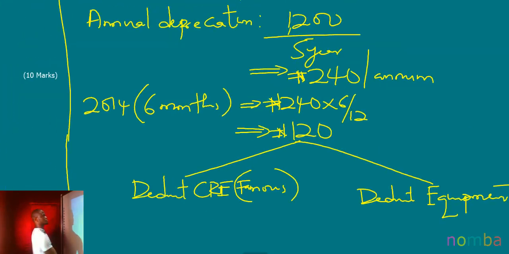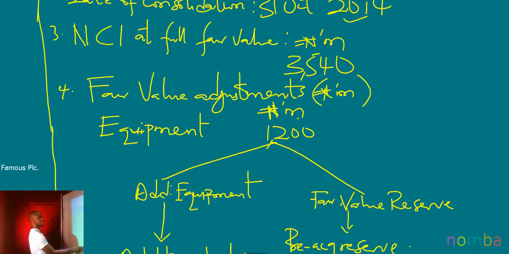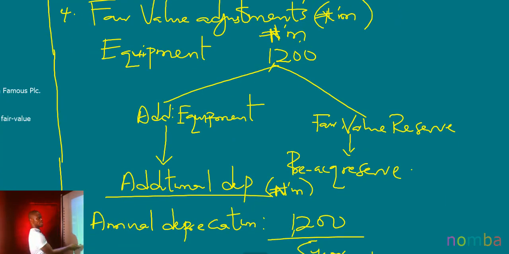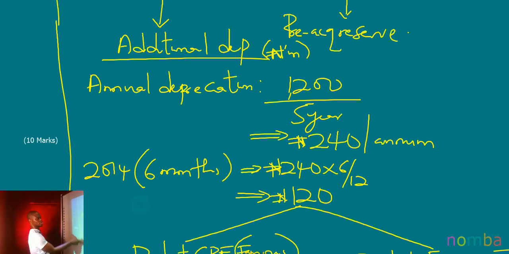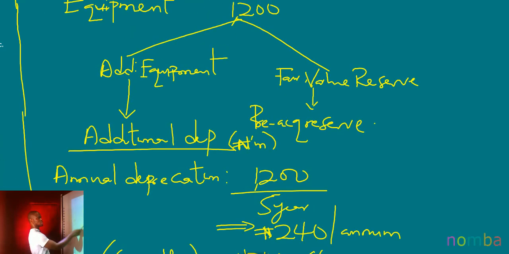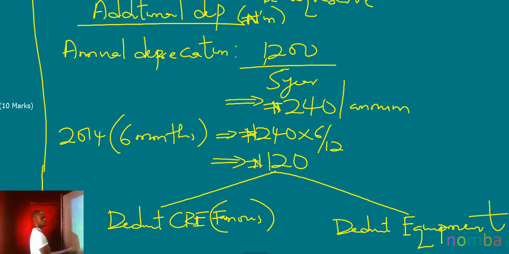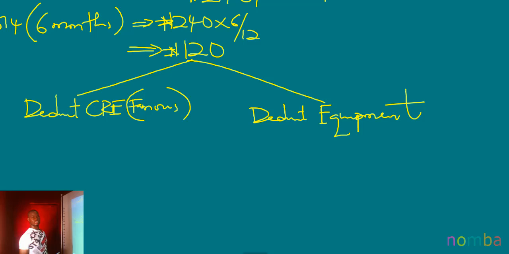In the next video, we are going to look at the next notes. But please feel free to watch this video over and over again so that you learn how to make a fair value adjustment. This is how fair value adjustments are reflected in the consolidated account. These are the adjustments necessary. Please go over it over and over again before you proceed. In the next video, we will look at the next additional information. Thank you very much. See you in the next video.